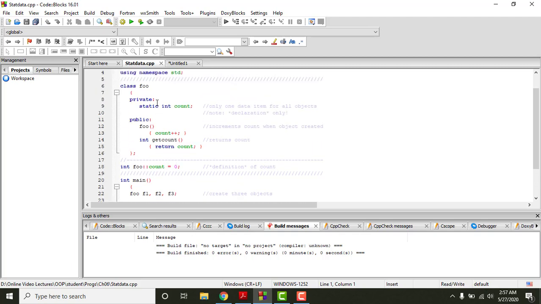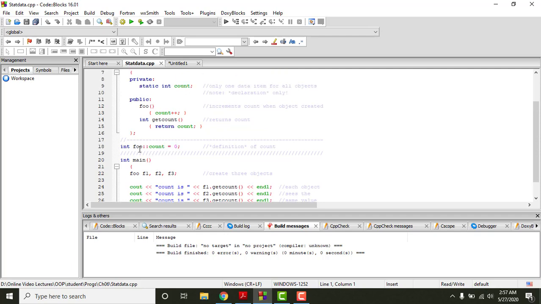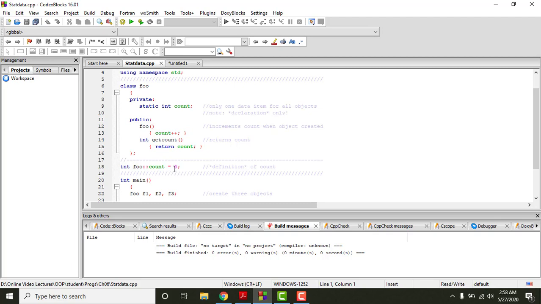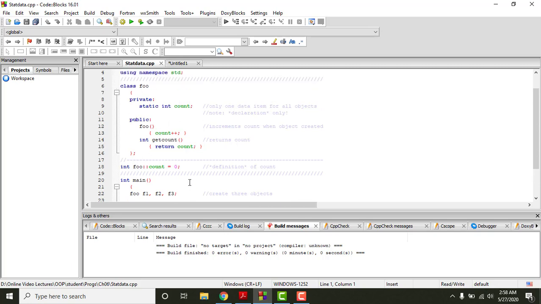So if you see right here in this program, the definition, that means we are assigning a value to this variable, is happening out of the class. And the reason for defining the static data members out of the class is very simple. The memory space is allocated only once, because all of these objects have the same value for this variable. Therefore the memory is assigned only once, and hence we need to keep the definition of the static data member out of the main class here.